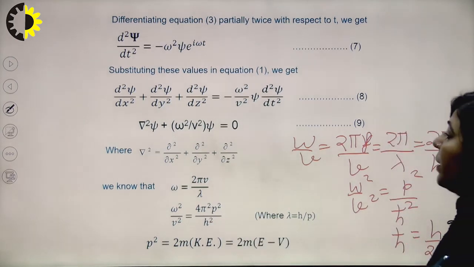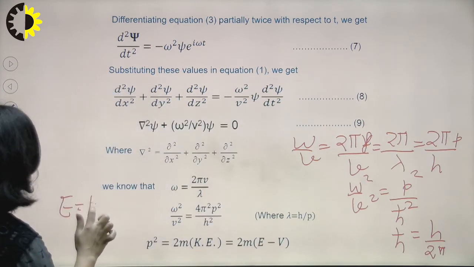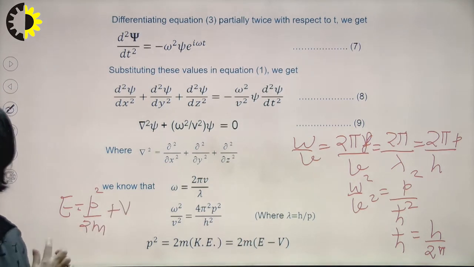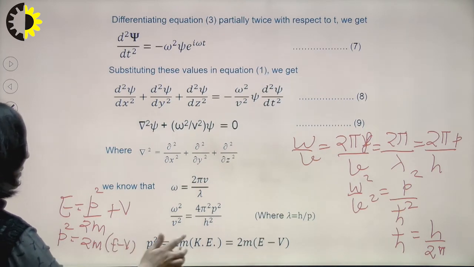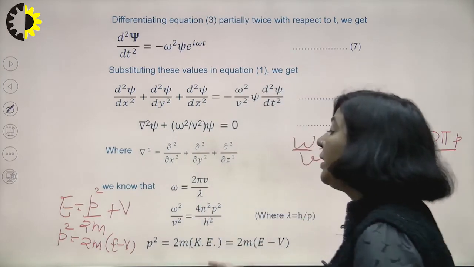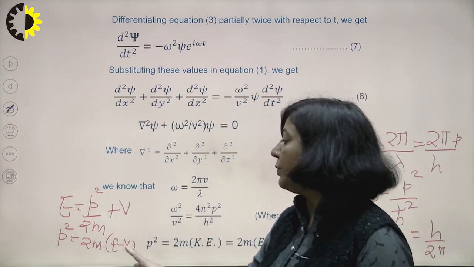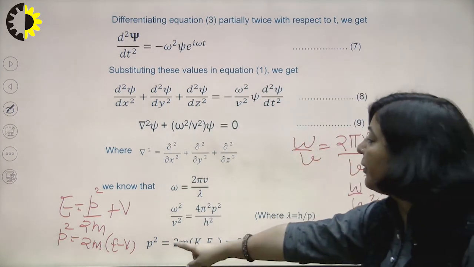You know that total energy is equal to kinetic plus potential energy, and kinetic energy is p square upon 2m plus potential energy. So what will be p square? It will be 2m times E minus V, where E is the total energy and V is the potential energy. So p square is 2m into E minus V. Next, just substitute the value of p square here.